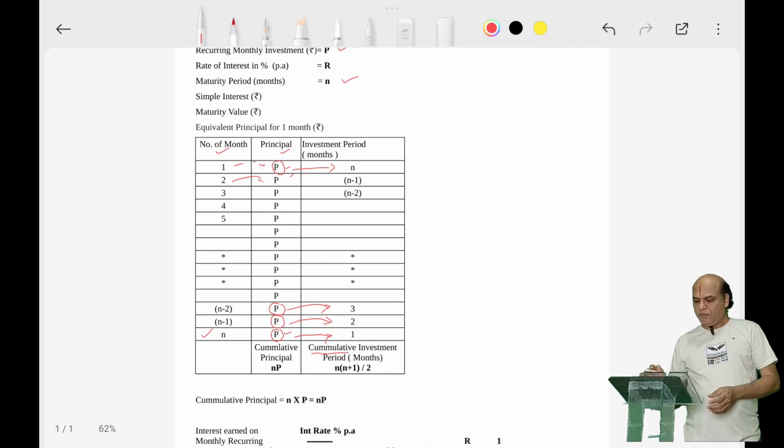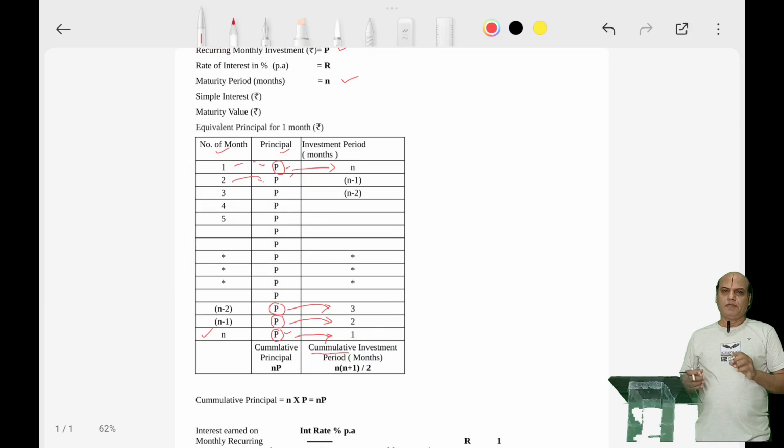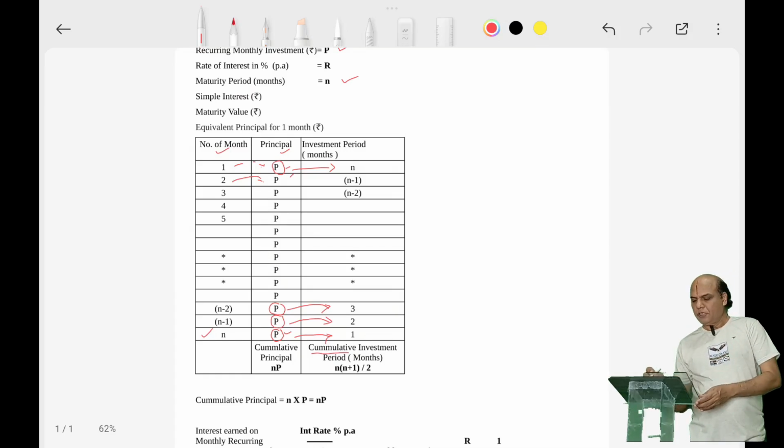Okay, now rate of interest. Wherever we are investing, that money is called principal. That principal at the end of your investment period will earn some interest. Whoever is taking the principal from you, a bank or any other organization, will pay you back the principal. Whatever extra money they give is called interest.